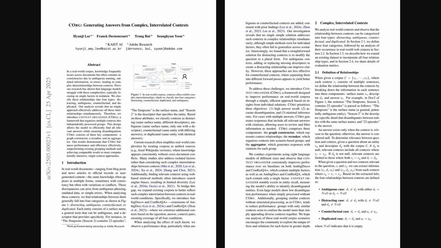So, as we have seen from those ablation results, every component of Context Organizer is indeed vital. The big takeaway here is that language models often struggle when faced with real-world information, that messy mix of distracting, ambiguous, and even counterfactual contexts. Context Organizer provides a structured way to handle this by first mapping relationships and then grouping related context for clearer processing. This leads to better answer recall. That is, getting more complete answers and improved disambiguation, or sorting out confusing details efficiently.